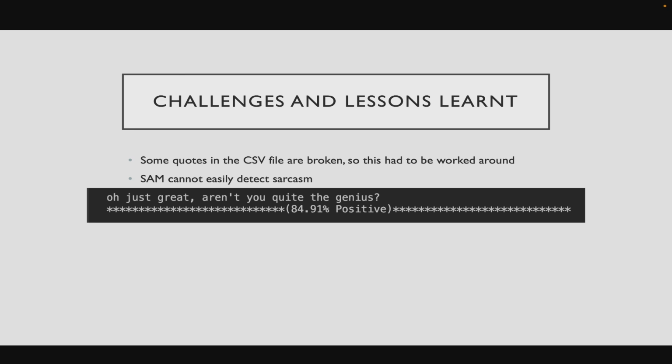Another challenge is that Sam cannot easily detect sarcasm. Here I have an example provided for you. This says, "Oh, just great. Aren't you quite the genius?" Because it sees words with otherwise positive connotations, such as great and genius, it hallucinates and it thinks that it is positive because of these keywords when in reality it's not.